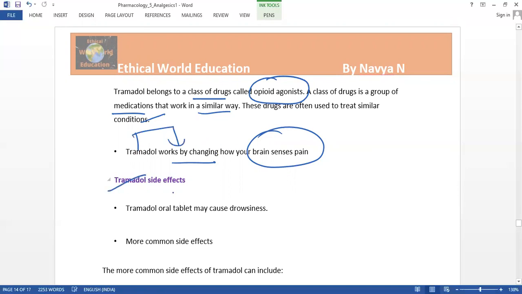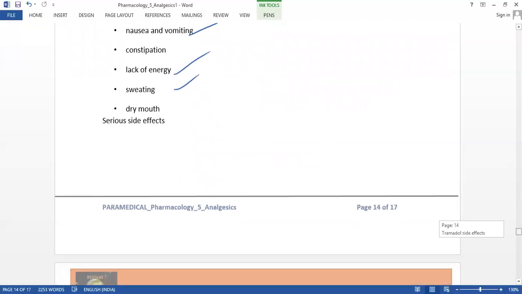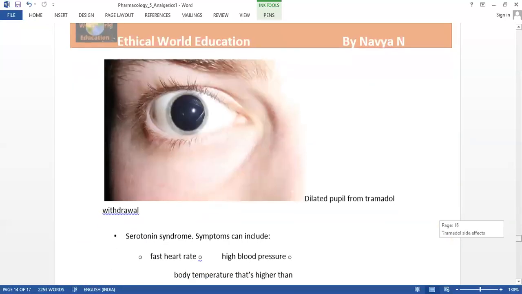The side effect of this tablet is it may cause drowsiness. These are the common side effects: headache, drowsiness, nausea, vomiting, lack of energy, sweating, and dry mouth. These are the common side effects from this tramadol drug. And what will be the serious side effect then? Serious side effect will be